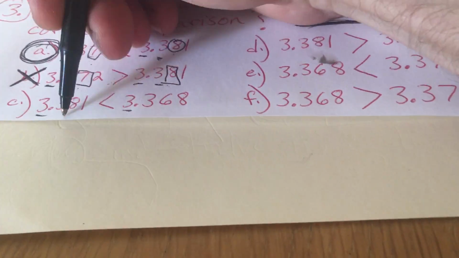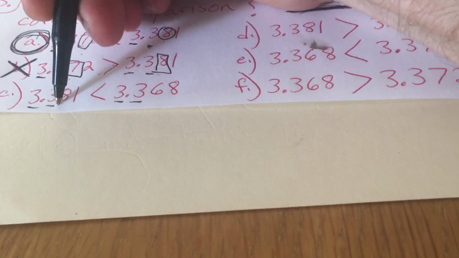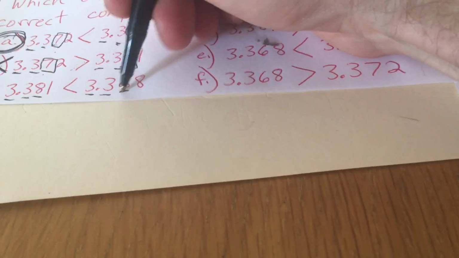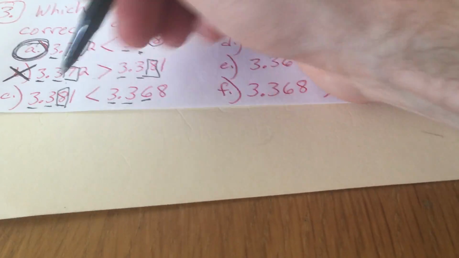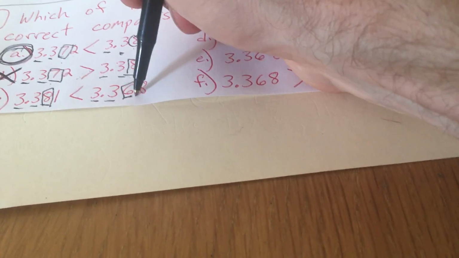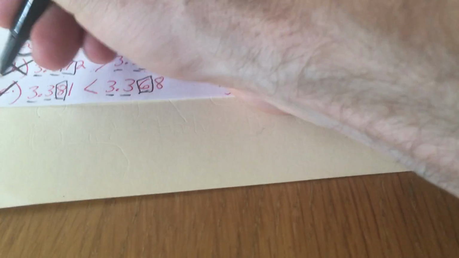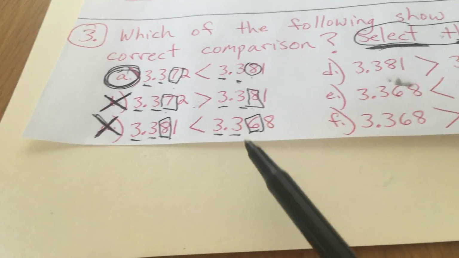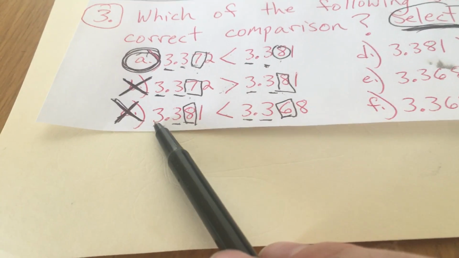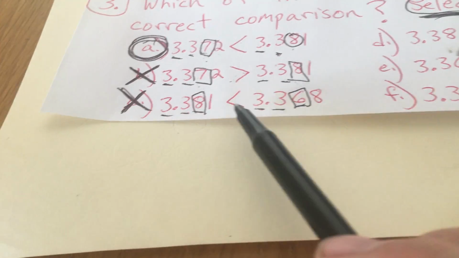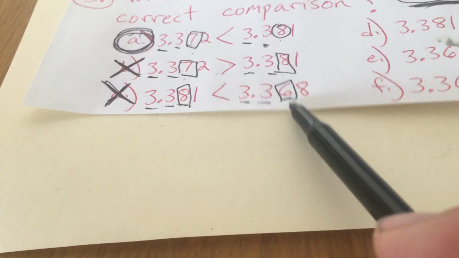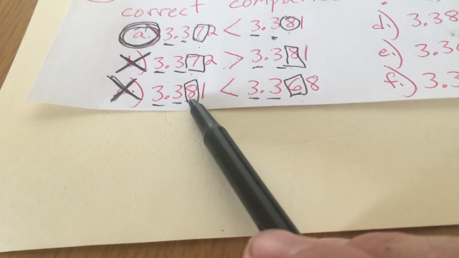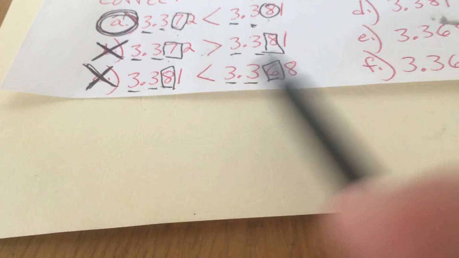Okay, so let's move on to C. We have 3 ones and 3 ones. We have 3/10 and 3/10. We have 8/100 and 6/100. So this says that 8/100 is less than 6/100, which is not true. 8/100 is greater than 6/100. So we looked from the biggest place value we started, we moved to the smaller places, and then we found one that was not the same. 8/100 is less than 6/100. That's not true. So that one is also incorrect.